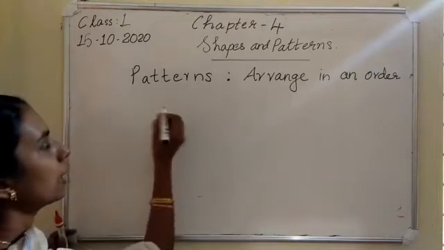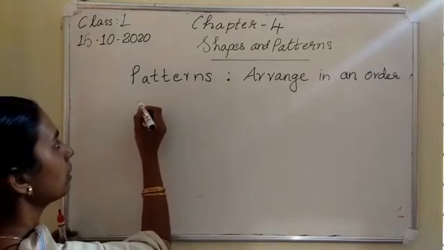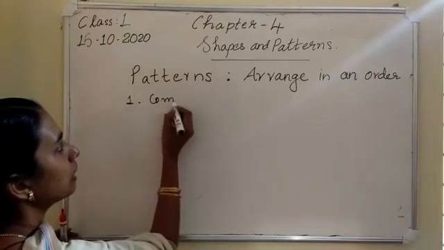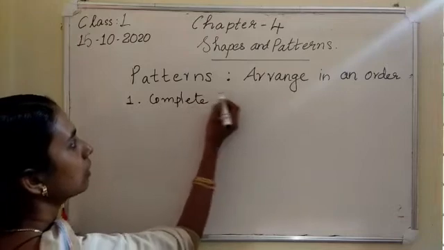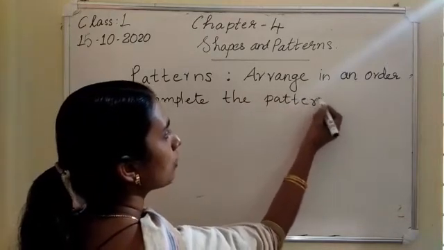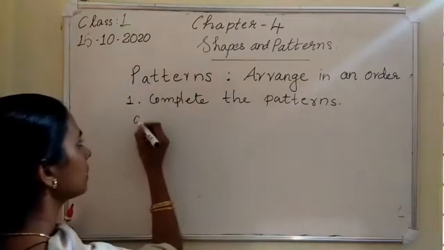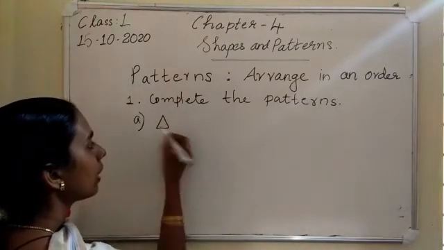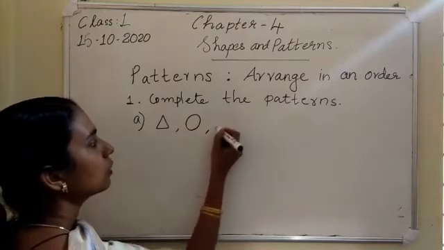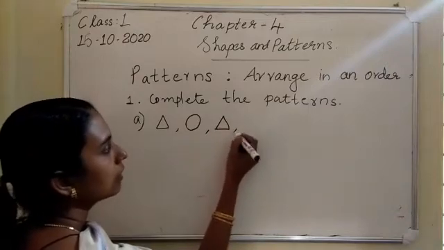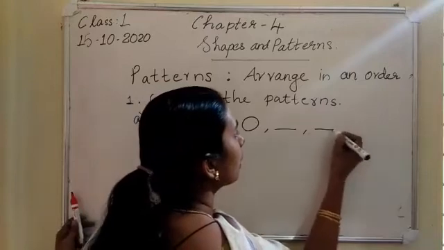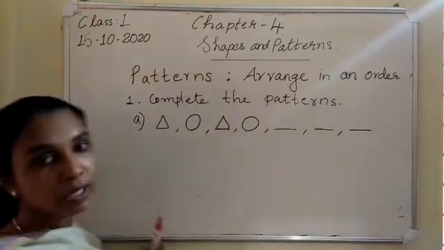Okay. The first one, I am going to arrange some picture patterns. Question: complete the pattern. Draw the next one and complete the patterns. A. First I draw a triangle. Then next one I draw a circle. Then what next? Triangle. Then what next? Circle. Can you guess what comes next? Yeah. Complete this pattern yourself.